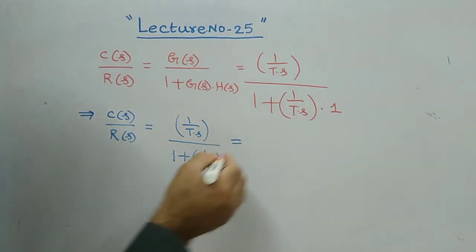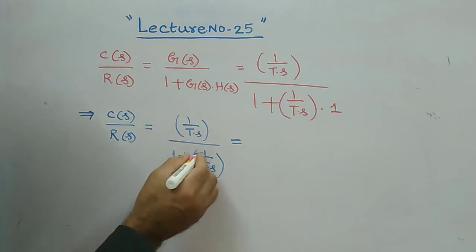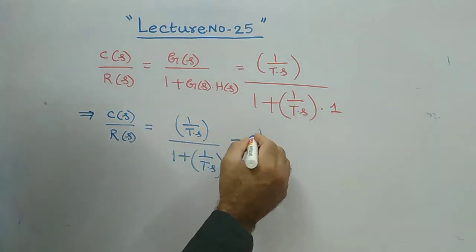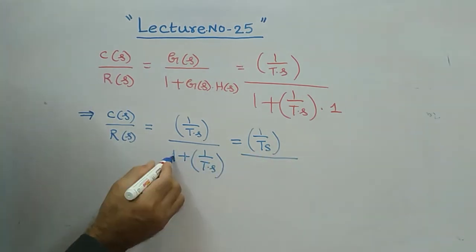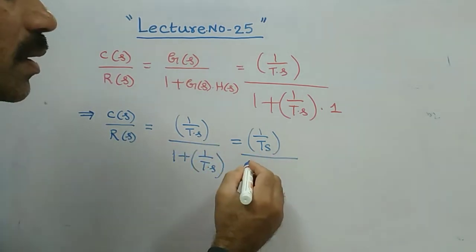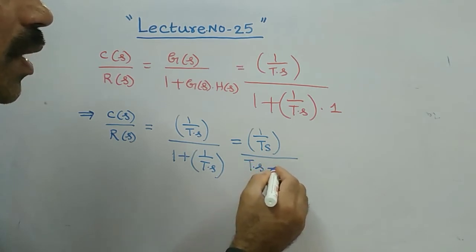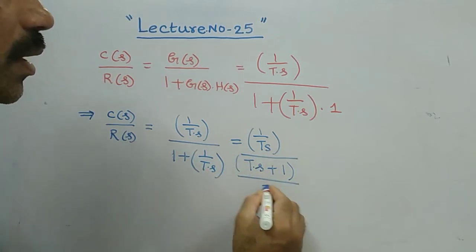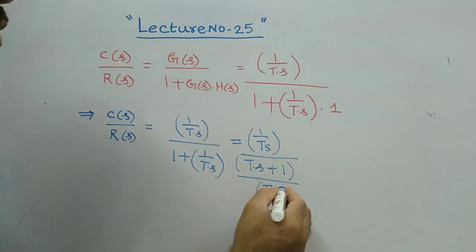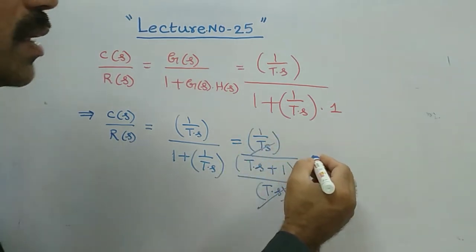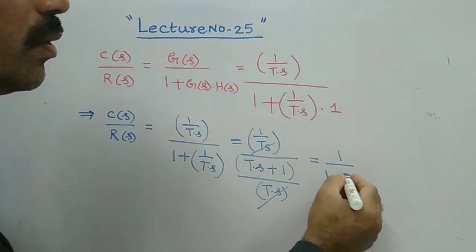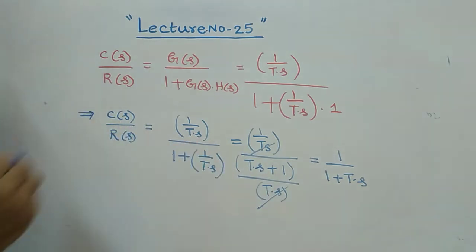This implies, taking cross multiplication, 1 plus 1 by ts means ts is multiplied with 1, ts plus 1 by ts, and in the numerator 1 by ts is there itself. Then obviously this ts will be cancelled out. Then what we will have is 1 by 1 plus t into s, is it not? That is your transfer function.